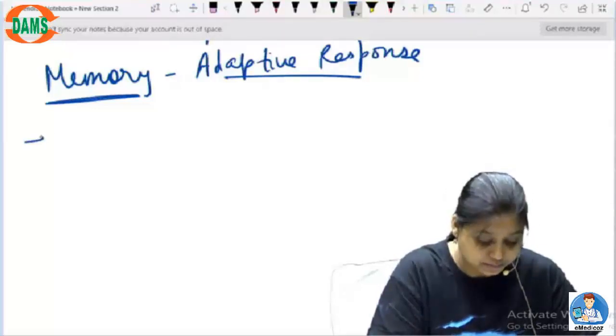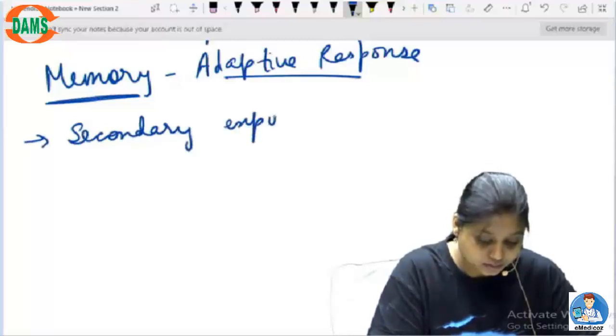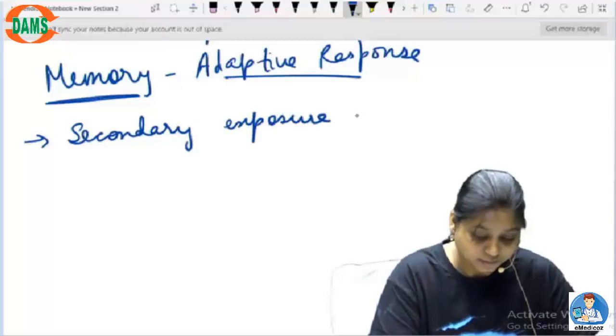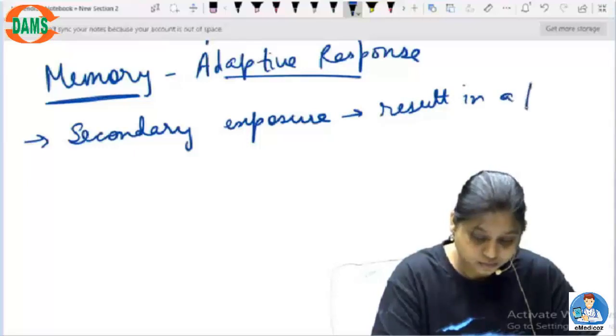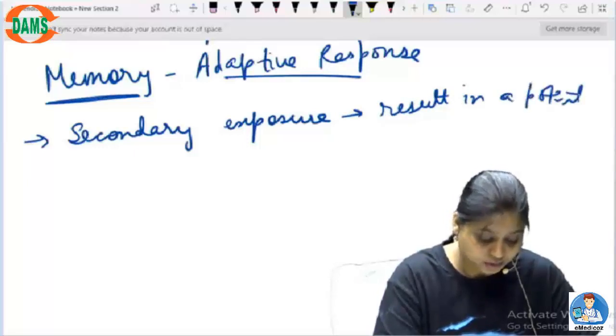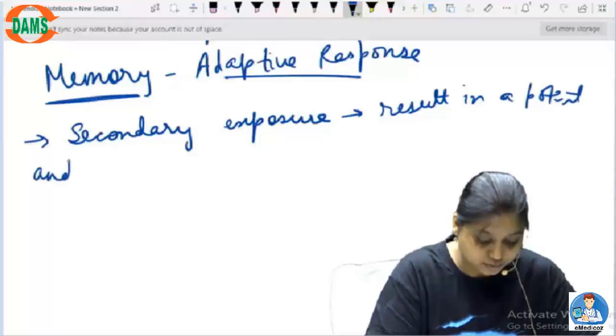So it can do a secondary exposure and this will result in a potent and immediate immune response.